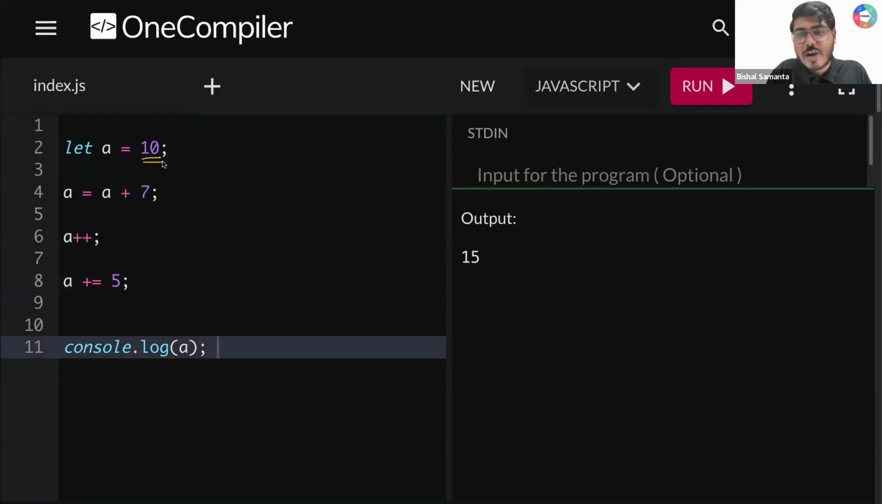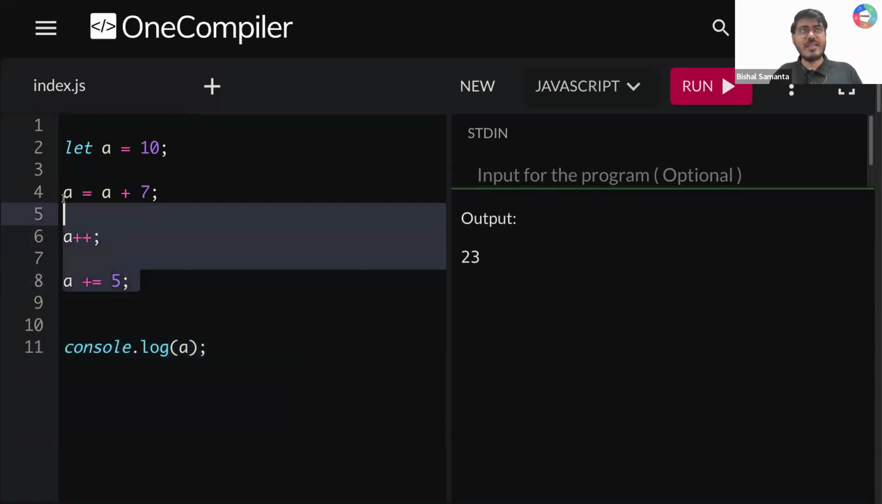Initially, you had a value 10. You are incrementing this value by 7. So 10 becomes what? 17. After that, what you did was a plus plus. Your 17 will become what? Your 17 will become 18. After that, you add 5 to 18. Can you tell me what will be your new value? Adding 5 to 18, your new value will become 23. After that you print console.log a. What is your value, guys? Your value is 23. Is that clear now to all of you?